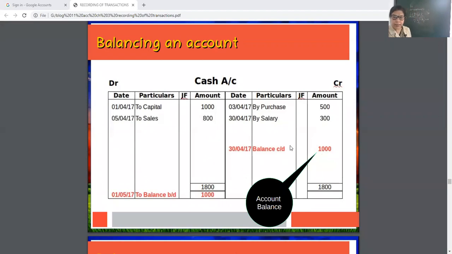Now why CD? Yes, in some books it is written CF, carried forward. Here CD, carried down.